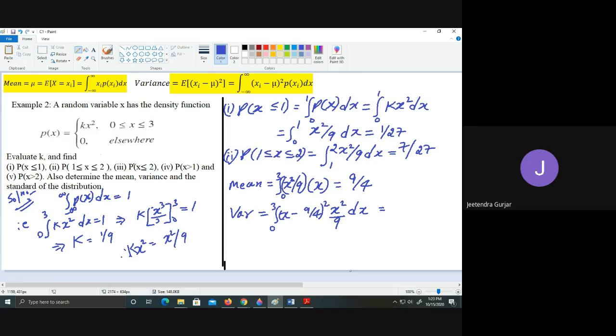So 9 upon 4 the whole square and into x square divided by 9, students. So we get the value as 27 upon 80. You can put it in a calculator and simplify. You will get the direct values. So this is how we are going to calculate the second example.